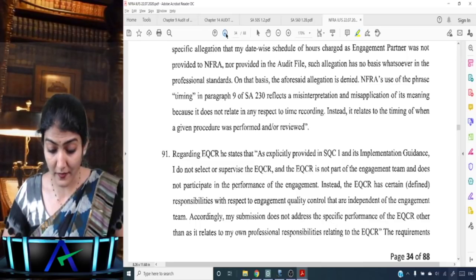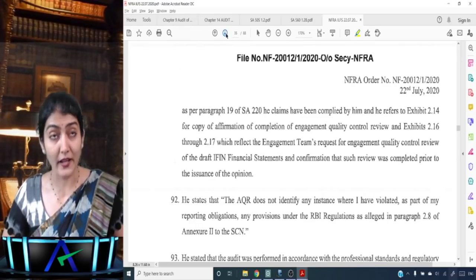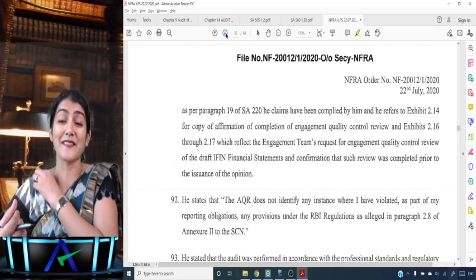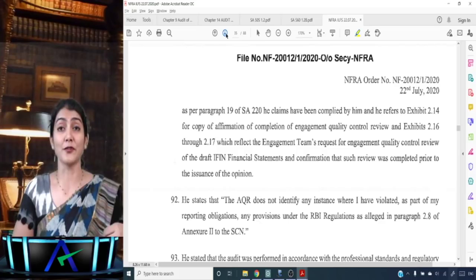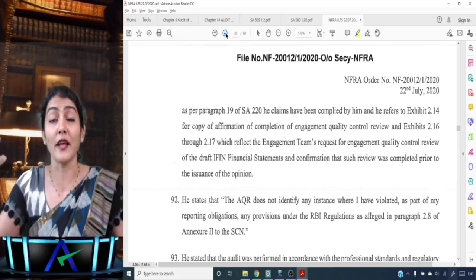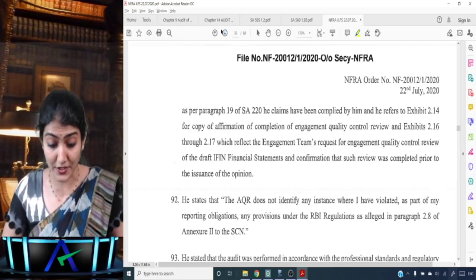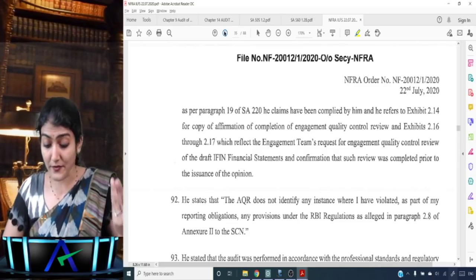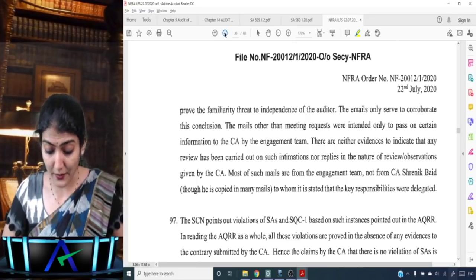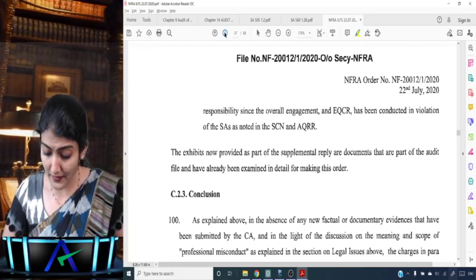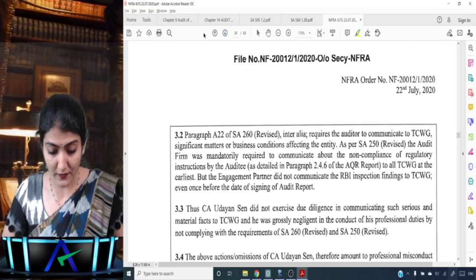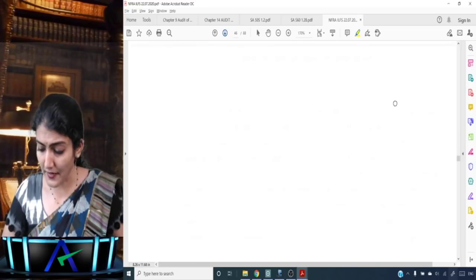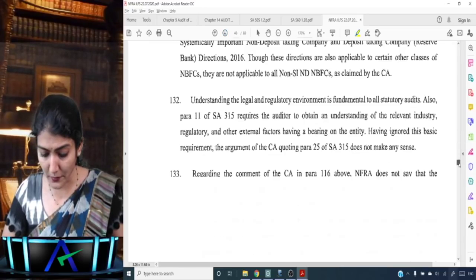So it's a very big eye opener. Whatever we are discussing and ma'am is teaching, or wherever you've done the classes or done self-study also, and we talk about SA 220, quality control, SA 230, audit documentation, you just can't take them at face value. There is much more substance to it. So practically also when you're doing the audits, any documentary evidences, professional misconduct, RBI regulations which have not been complied with.